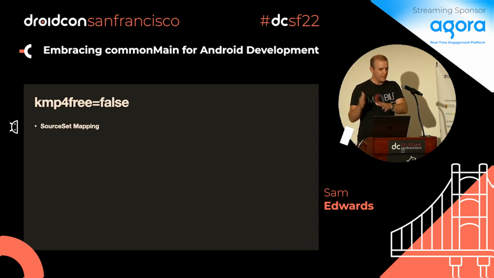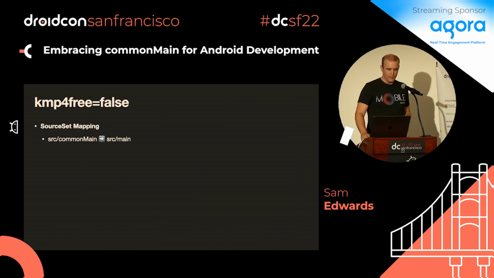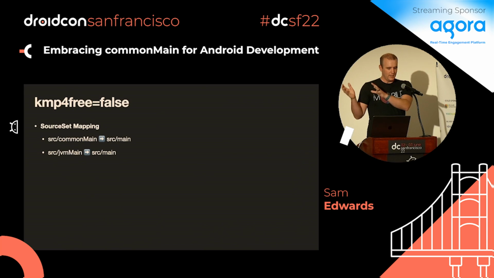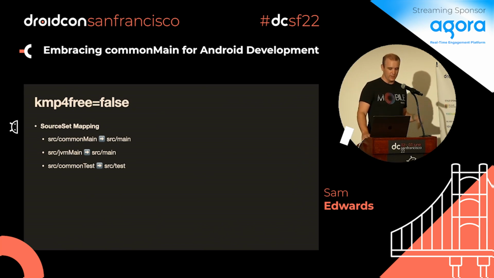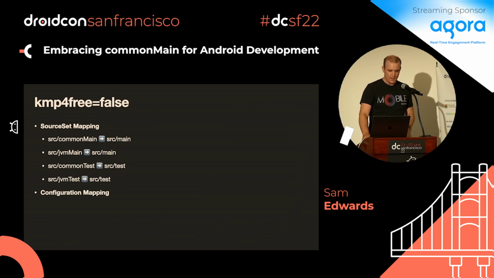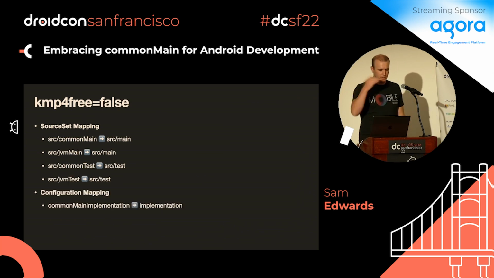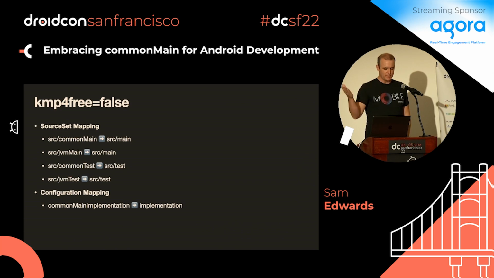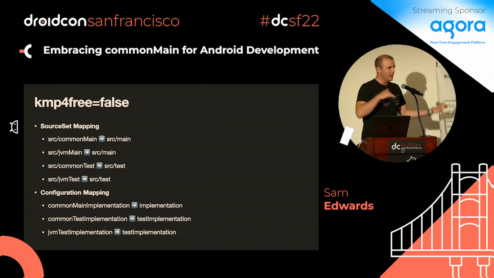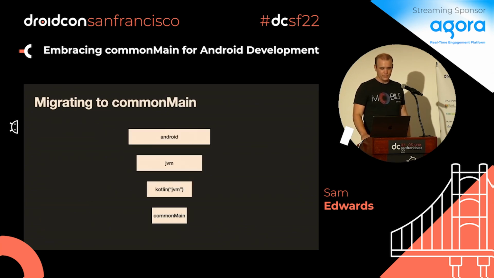If you turn it off, like I mentioned, it's this backwards compatibility where you can start writing things in a multi-platform configuration, but have it map back over into a JVM configuration. And then same thing, you're going backwards on the configuration mapping. So anything that's commonMain implementation comes back to implementation. I think you get the general idea now, right? We're mapping over one way, we're mapping back the next way, but basically we're just cloaked, and if it's off, I look completely normal. I think it's really cool.